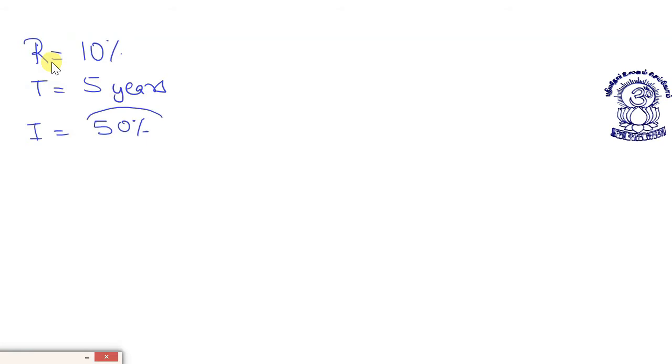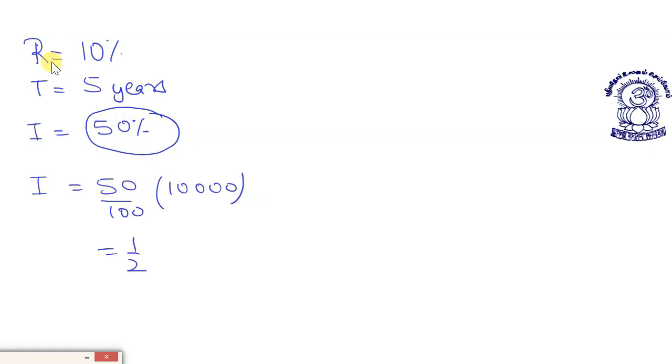So the interest is 50% of the principal. And whosoever is a little bit intelligent understands that 50% means half.